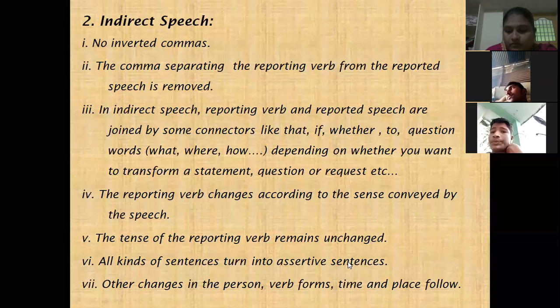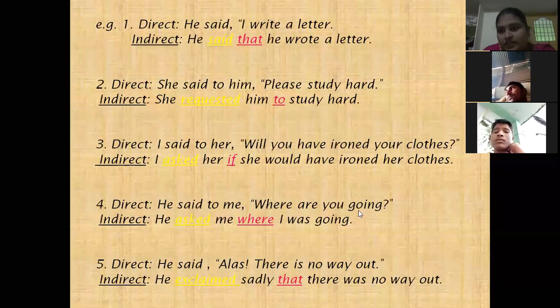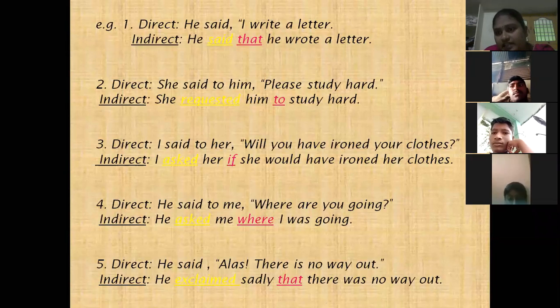and in adverb. See here, these are the examples we have already discussed in the previous class. The difference in the reporting verb and difference in the connectors. Basing on the type of the sentence, basing on the speaker's words, the reporting verb will be changed, and basing on the type of the sentence, the connector will be changed.